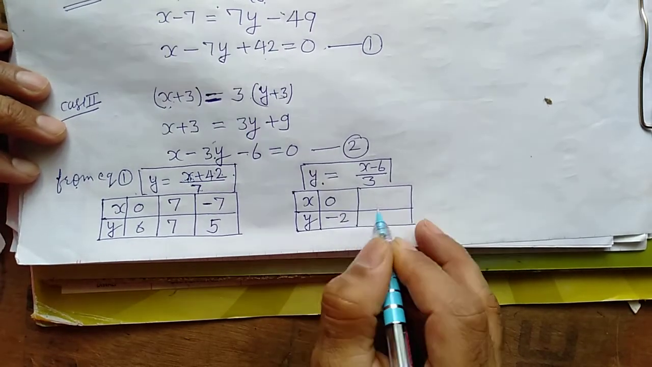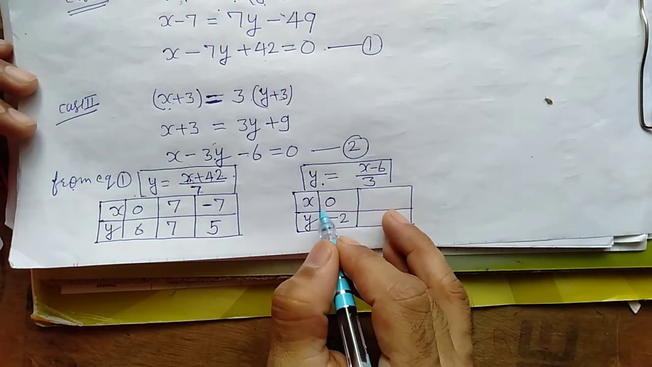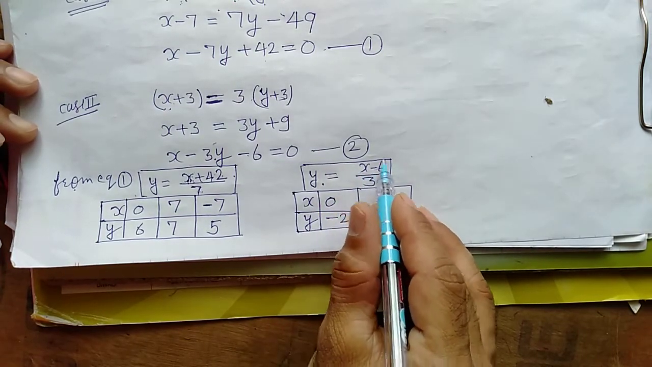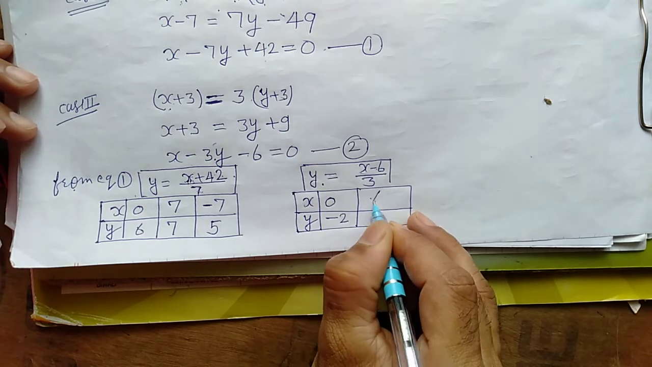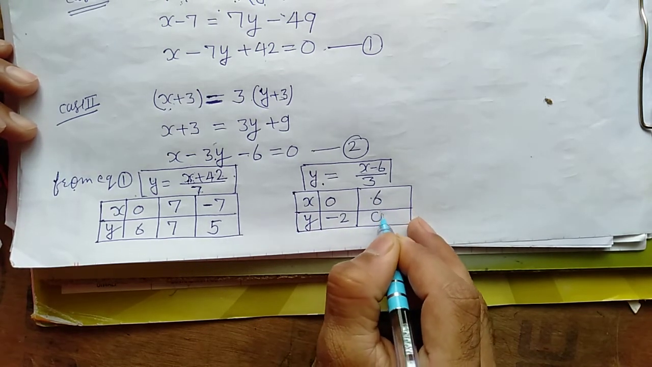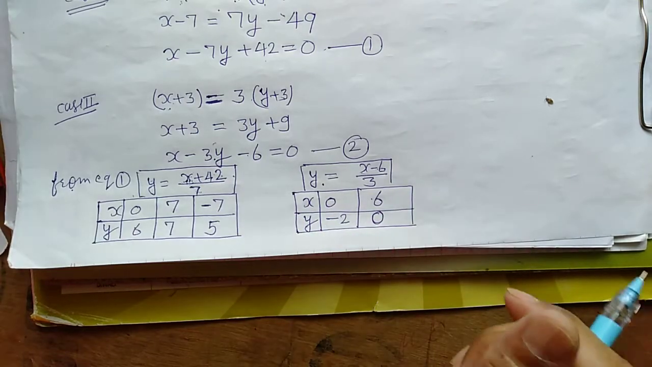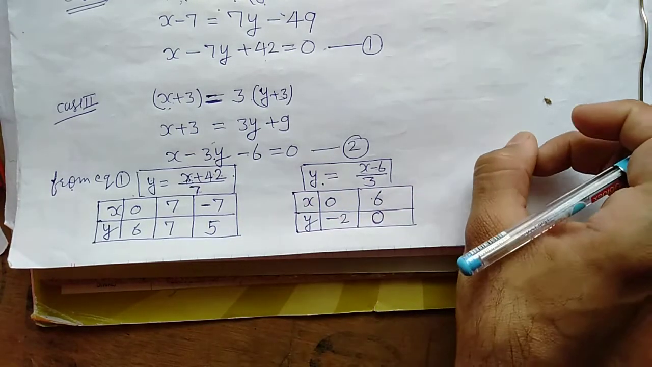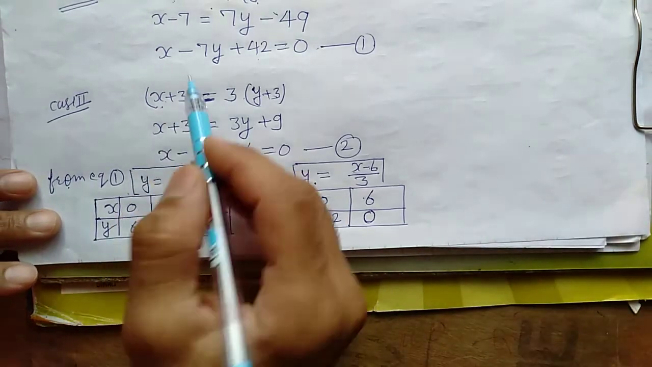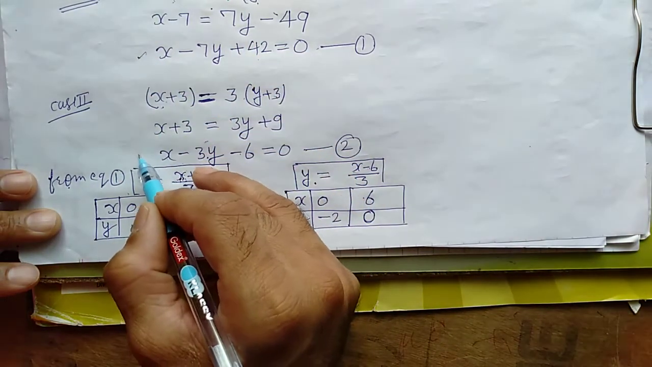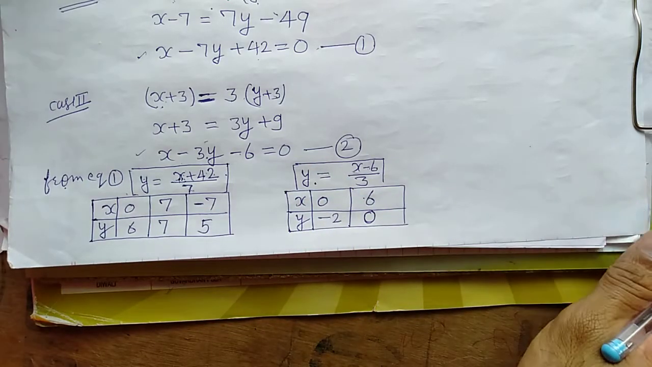Similarly, one more we can take. If I take x equals 6, 6 minus 6 equals 0, this whole is 0. It means when we take 6 here, then the value of y will be 0. It's enough. Okay. Now the representation of the same graphically. This one is algebraic, and this one is algebraic, and now graphically.